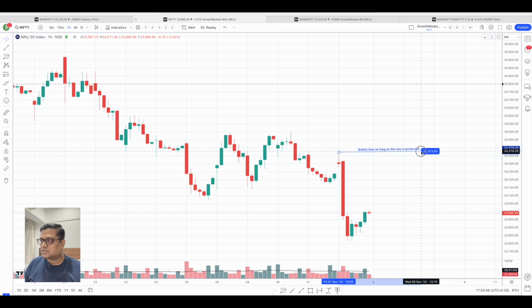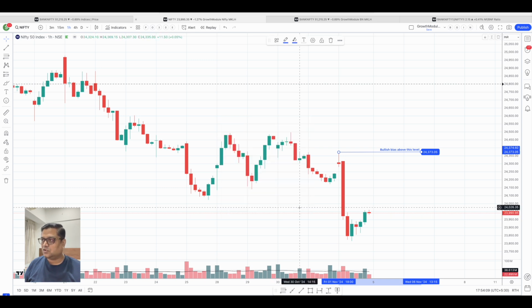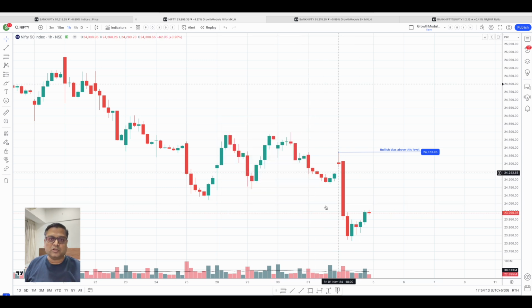Bullish bias above this, that's what I'm going to write here. Unless and until this level is taken out, we will not create any kind of a bullish bias, right? So this part is pretty clear.